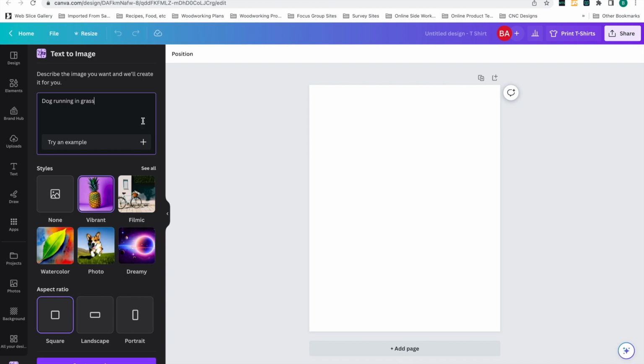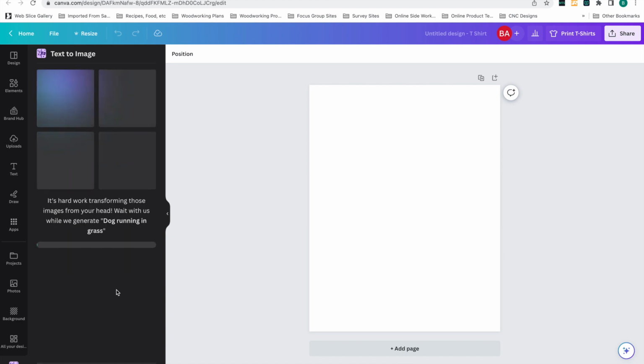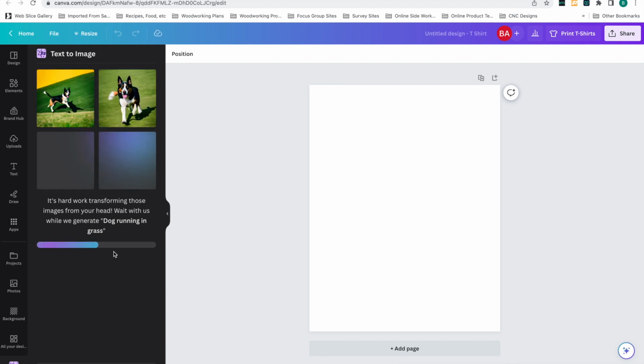So just as an example, we're in the vibrant style, dog running in grass. Let's create our image, and we'll wait on it this first time. Sometimes it goes quicker, sometimes it goes slower. I have a lot of things running on my computer right now, but okay, boom, popping up here.